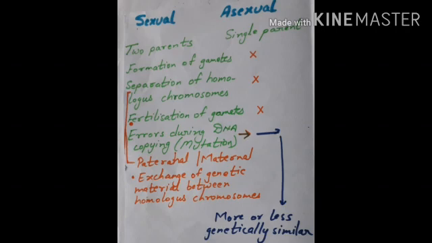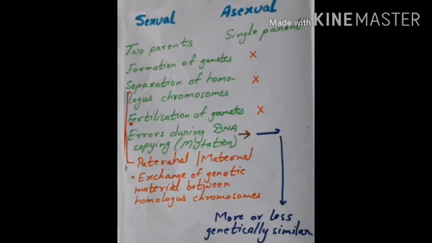As two parents are involved, there is formation of gametes, there is separation of the homologous chromosomes, and the paternal and maternal chromosomes separate from one another.